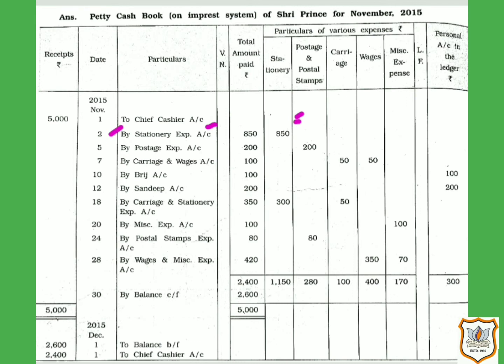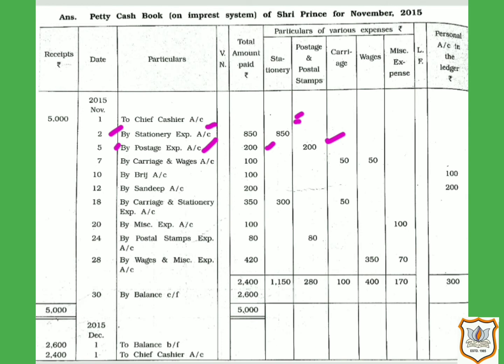Then next, November 5th, postage expenses paid rupees 200. So here our petty cashier is making payment for postage, and we have prepared a separate column for postage too. So we will enter the amount in that column. Here it is, rupees 200. In the total amount column, we will write 200. And in particulars, we will write by postage expense account, date 5th.